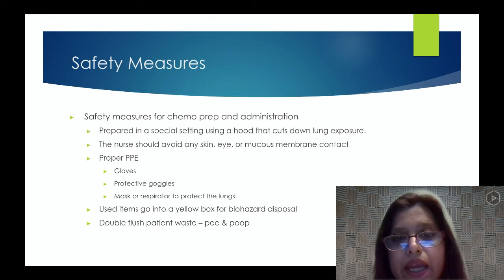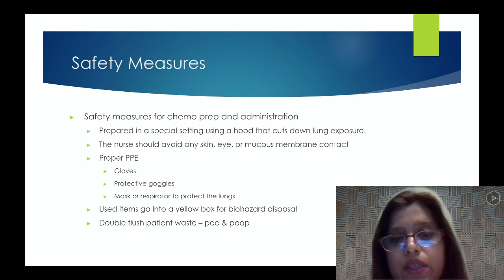Safety measures for chemo preparation and administration. It is prepared in a special setting using a hood that cuts down lung exposure. The nurse should avoid any skin, eye, and mucous membrane contact. Use proper PPE, personal protective equipment, such as gloves, protective goggles, a mask, and a respirator to protect the lungs.